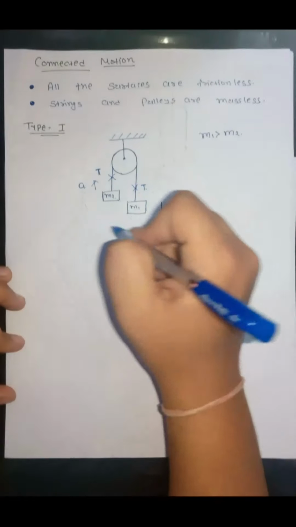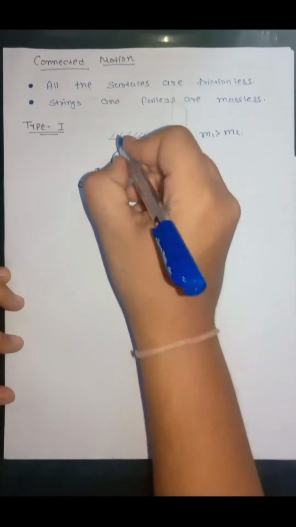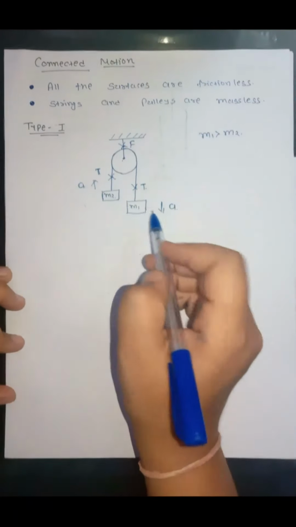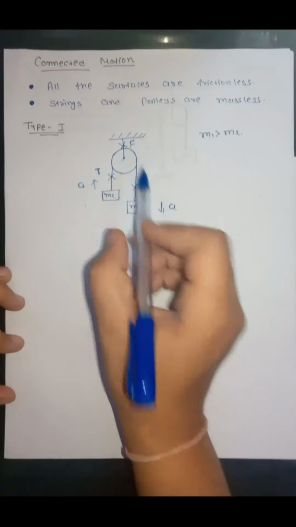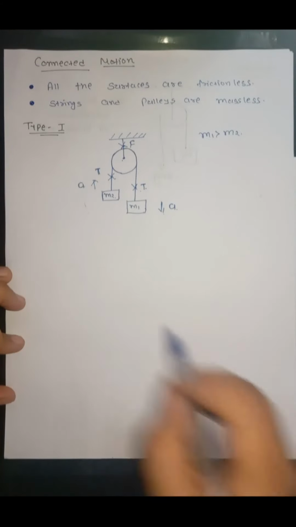To support the whole system, some force is created in this string, let's say that force is F. We want to find these three quantities: the acceleration, the tension and the force.